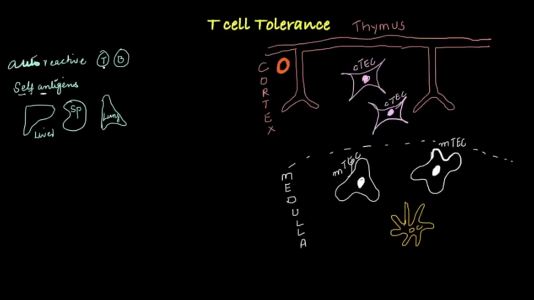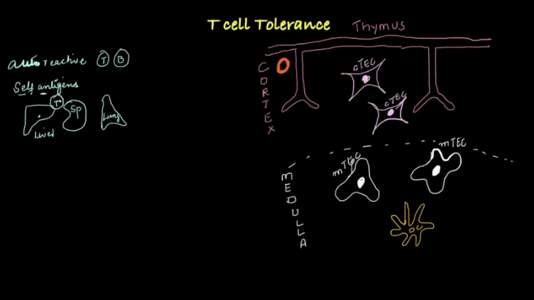And if this T cell is going to attack this liver, then it is going to be called autoreactive, because it is reactive or dangerous against body's own tissues. So just make it very clear that autoreactive cells are dangerous for our body, and self antigens are antigens from body's own tissues, from liver, spleen, pancreas, kidney, lungs, skin. All these tissues are self antigens.